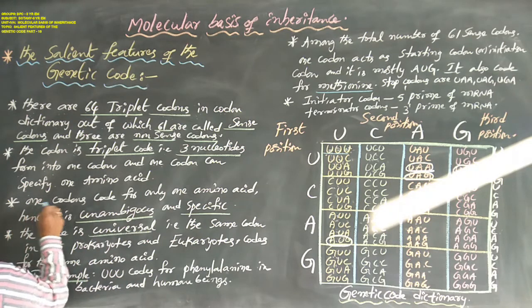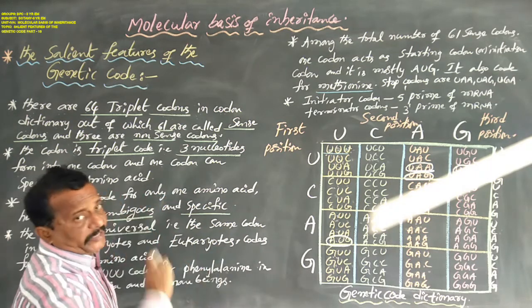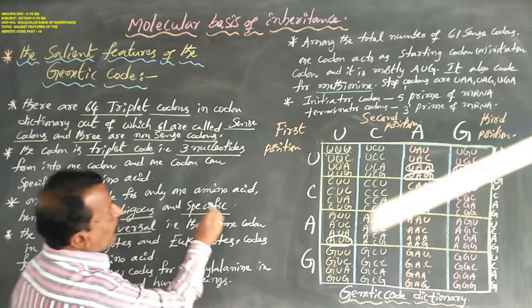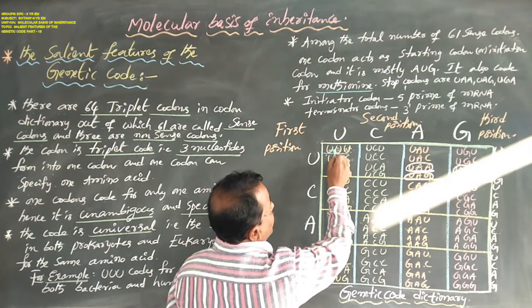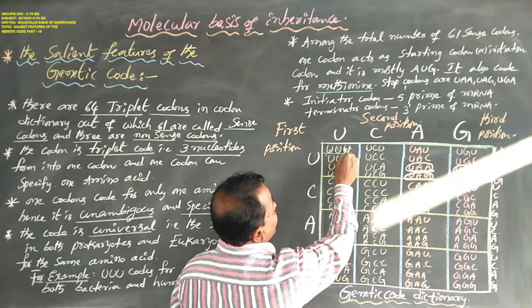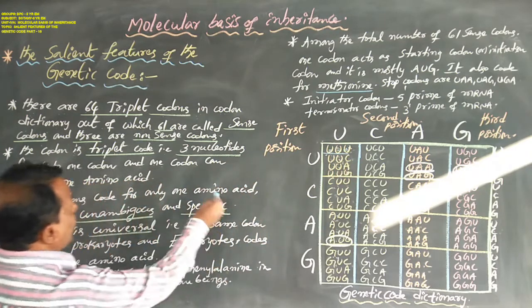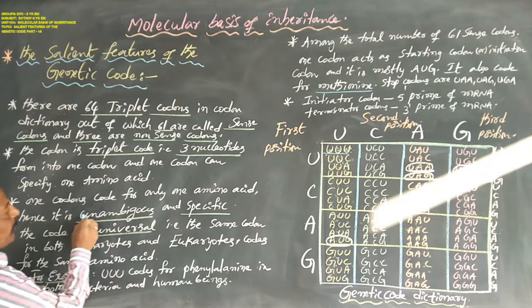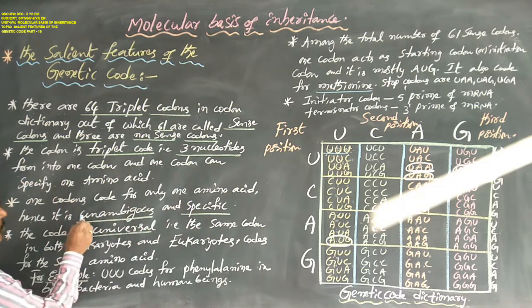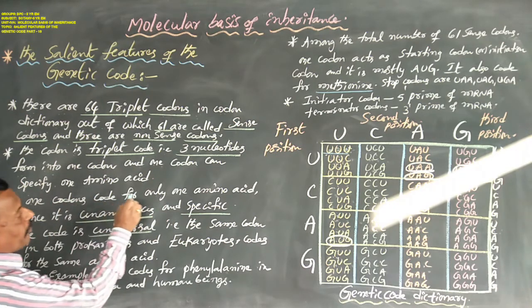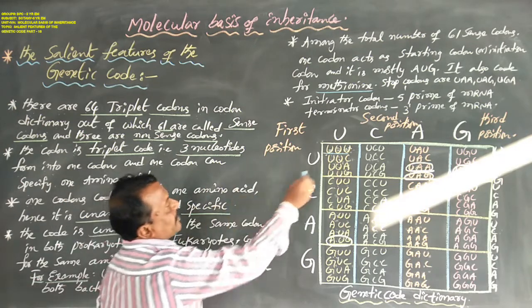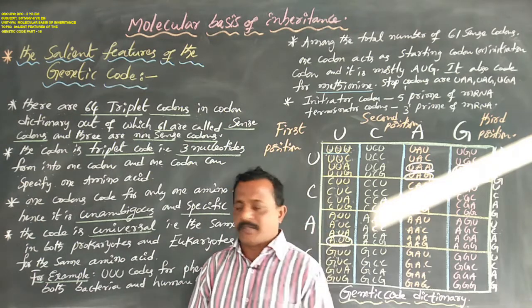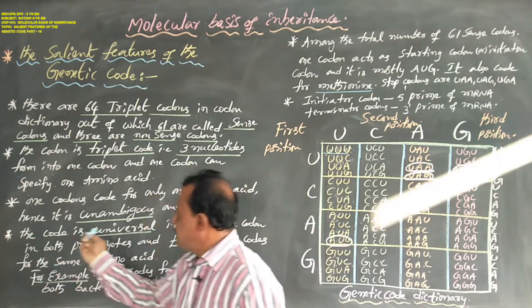Next, one codon codes for only one amino acid. For example, UUU is one codon, and it always codes for only one amino acid, that is phenylalanine. Hence it is unambiguous and specific. So this is called unambiguous and specific.